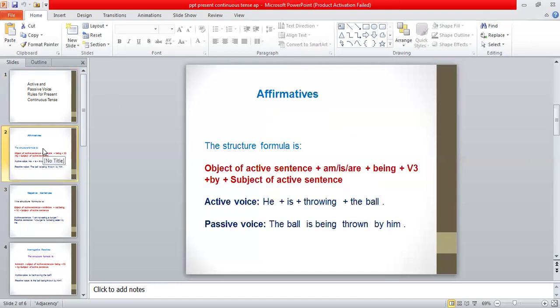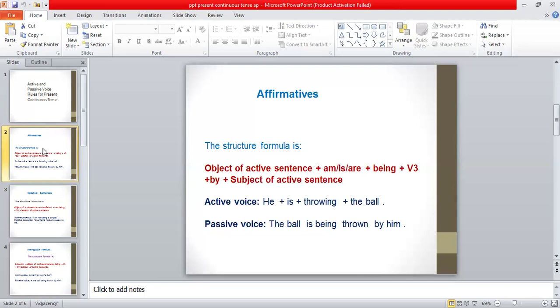In the case of affirmative, what do we mean by affirmative? By affirmative sentences, we mean positive sentences. So the structure formula in the case of affirmative or positive sentences is: object of the active sentence plus am, is, and are plus be plus third form of the verb plus by plus subject of the active sentence.